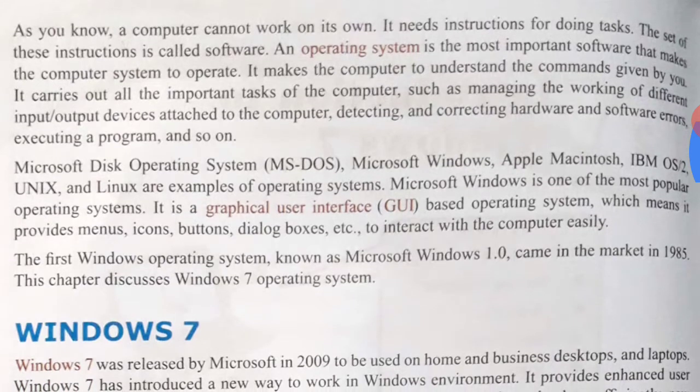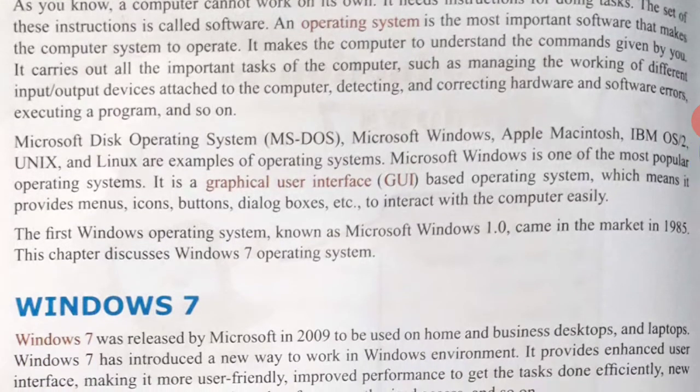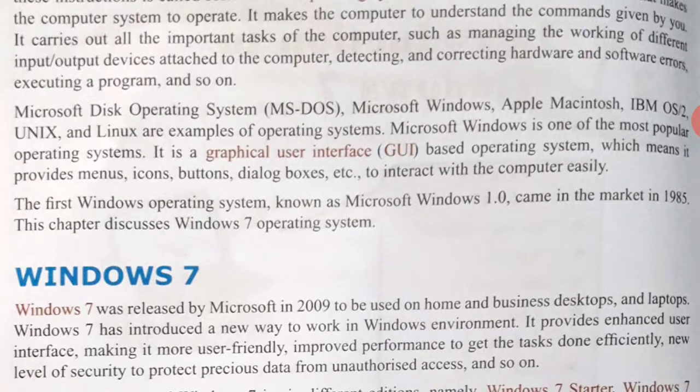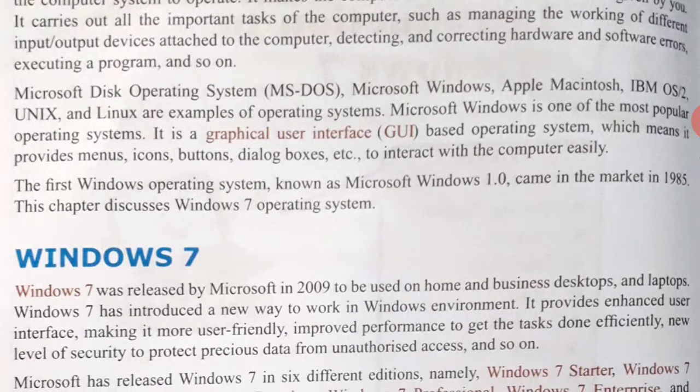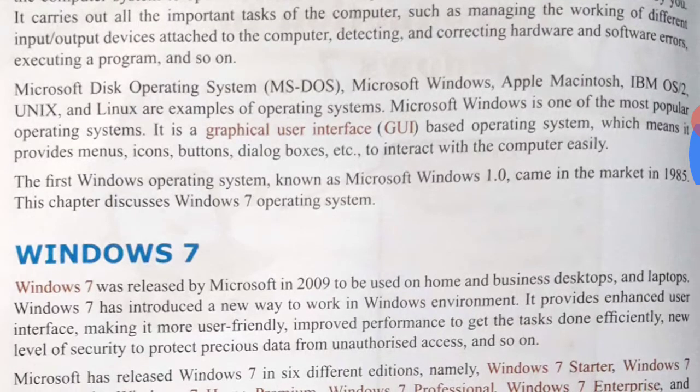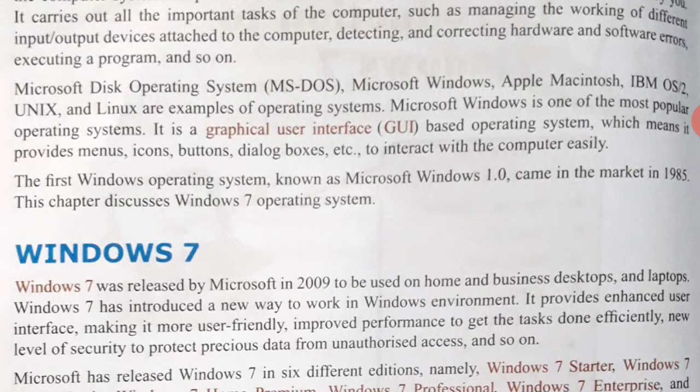Now see, Microsoft DOS operating system, MS-DOS, Microsoft Windows, Apple Macintosh, IBM, Unix and Linux are examples of operating systems. Microsoft Windows is one of the most popular operating systems. It is a graphical user interface.